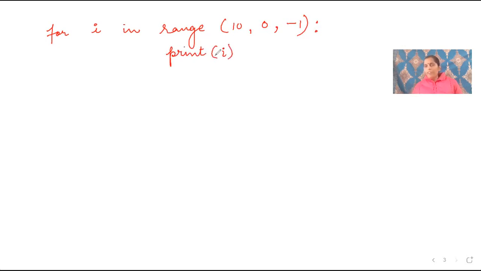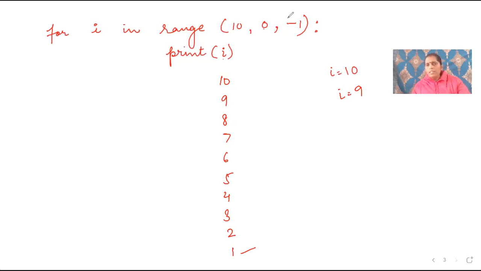Now how will this loop work? The value of i is 10. Is 10 greater than 0? Yes, 10 is greater than 0. This is a reverse kind of thing. So yes, it will print 10. Then 10 minus 1, check the condition, print the value. Zero greater than 0? No, it will exit out of it. So in this way, we can print the values in reverse order also.